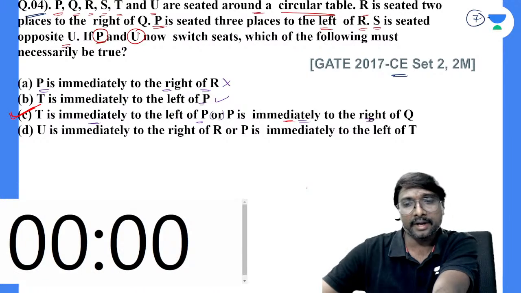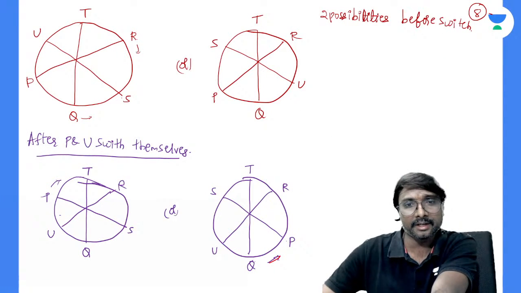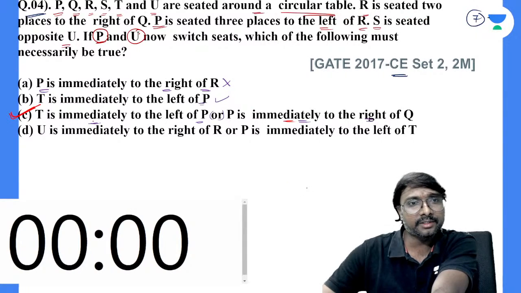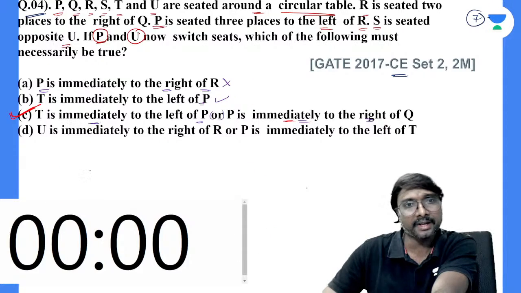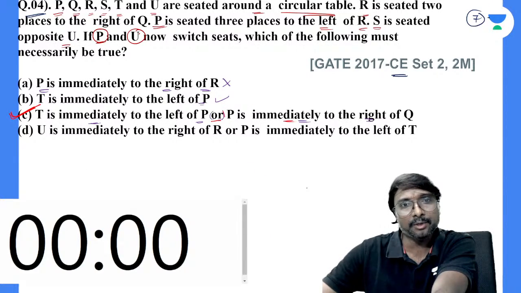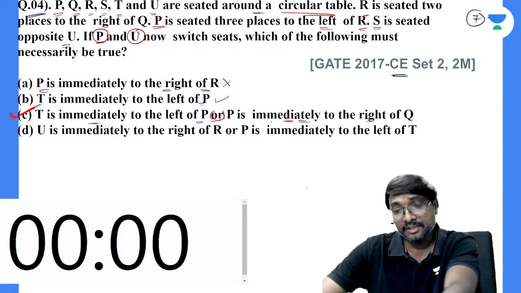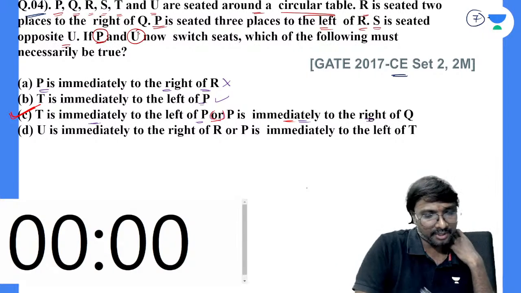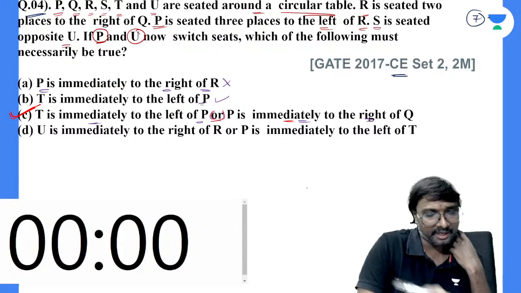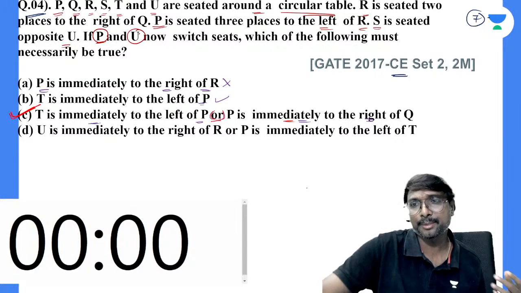P is immediately to the right of Q, right? In this, P is immediately to the right of Q, and here you can say T is immediately to the left of P. So here in the first condition, T is immediately to the left of P. Both are correct. Either this one is possible or that one is possible. Which option is correct now, everyone? Option B or option C? You can say option C will be the correct answer.